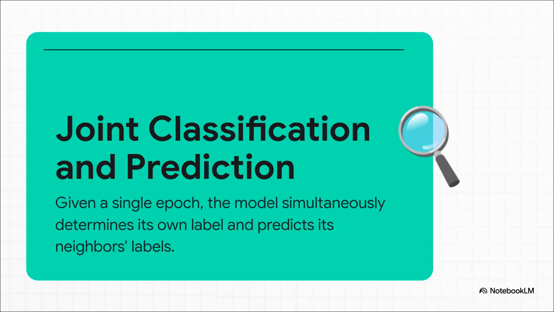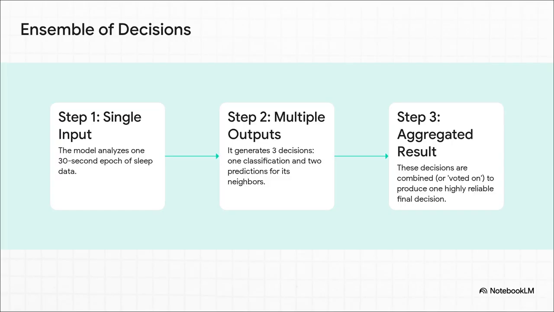Essentially, the model is doing 2 jobs at once. It's classifying the present moment while also predicting the immediate past and the immediate future, all from a single input. So, how does this actually make the result better? Well, it's all about creating what's called an ensemble of decisions. For any single epoch, we don't just get one opinion, we get 3.